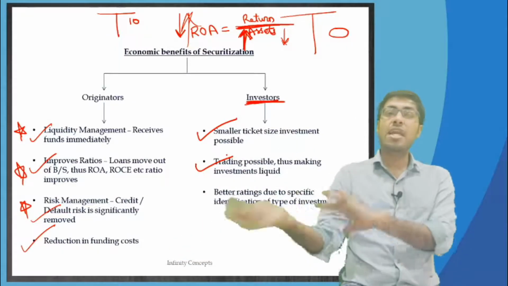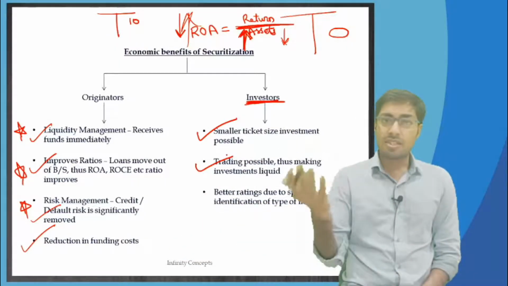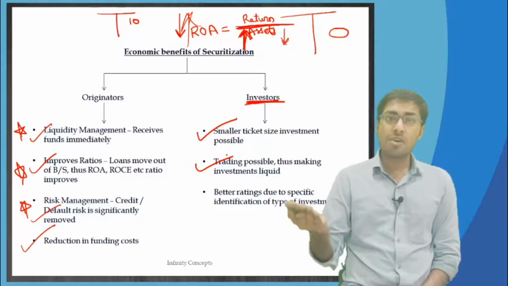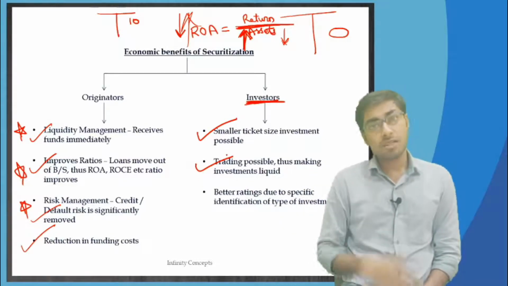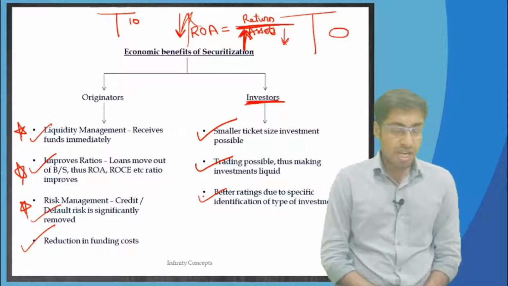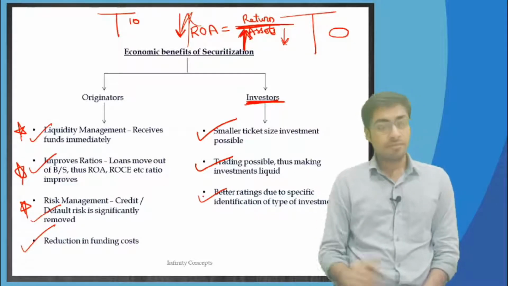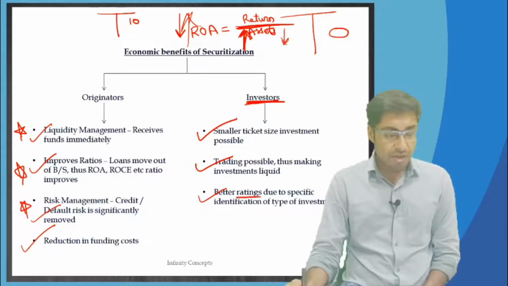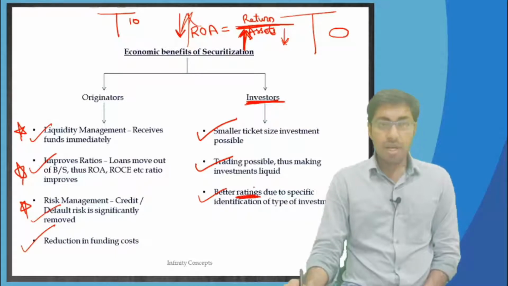Just the investor hand is going to change. This is known as the secondary market. Directly go and sell your bonds to someone else. You will get back your money. And the third one, better ratings due to specific identification of type of investment. So you get a good rating also.